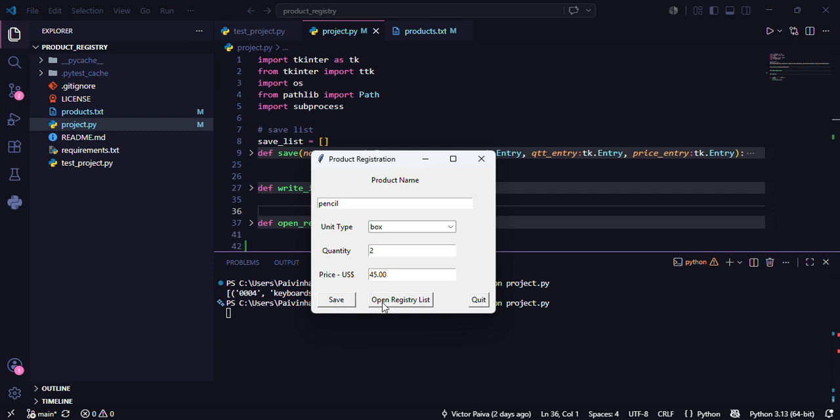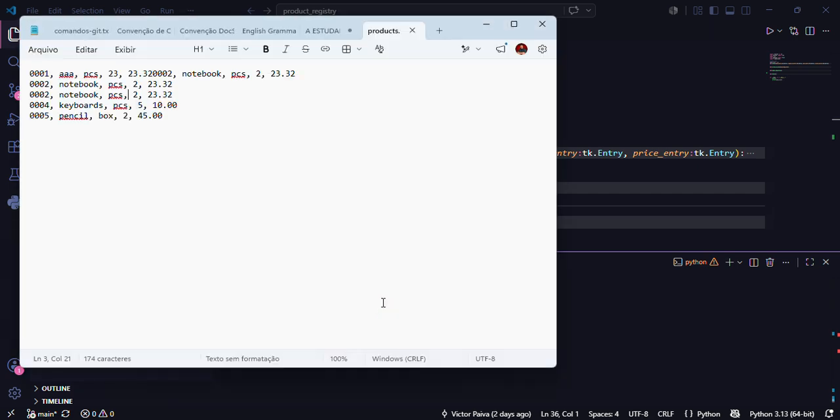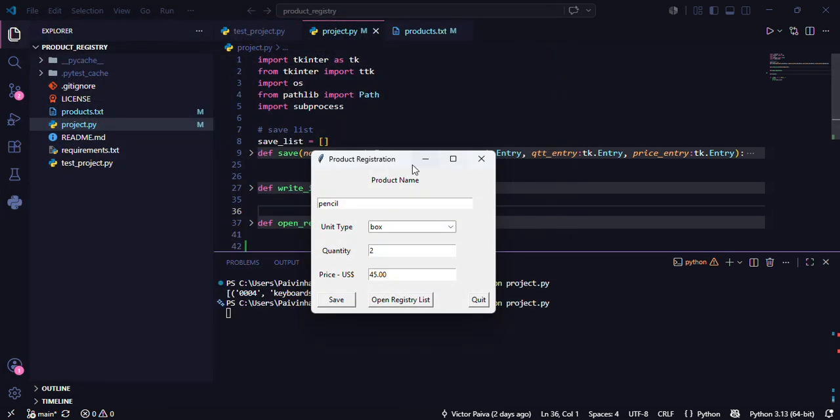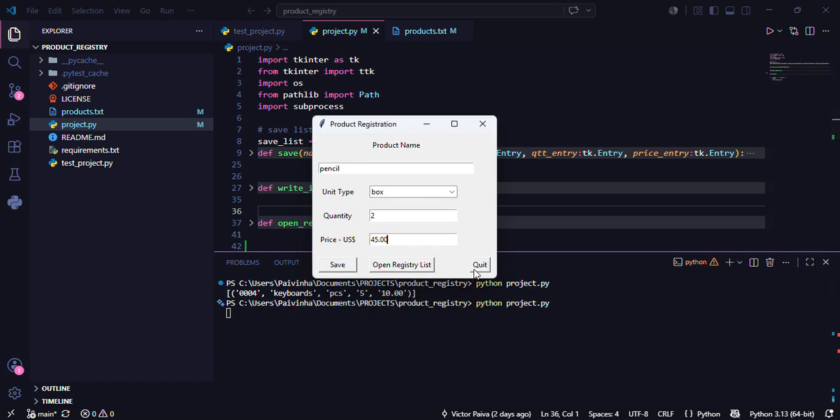I can open this existing txt file with all the registered products, and here's the pencil that I created. Here's the code, the name, the unit of quantity, the quantity and the price. And in the same window I can just press this button and quit, ending the program.